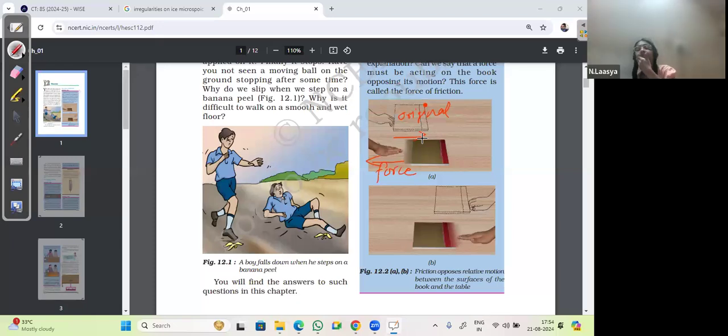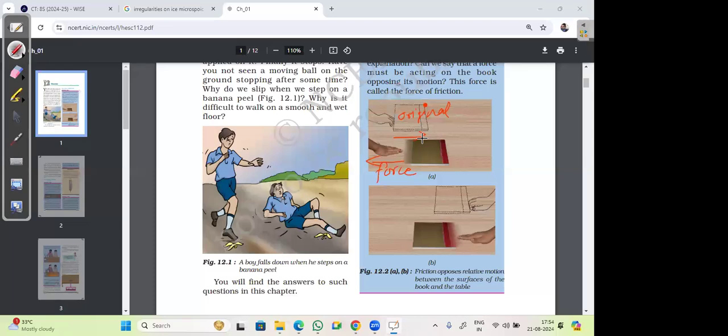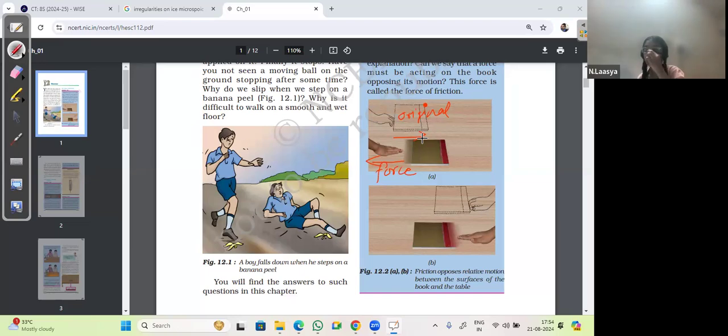Sir, because the friction is only active for some time and it is stopping the object as they applied a certain force, so that it is stopping at a point. Okay.